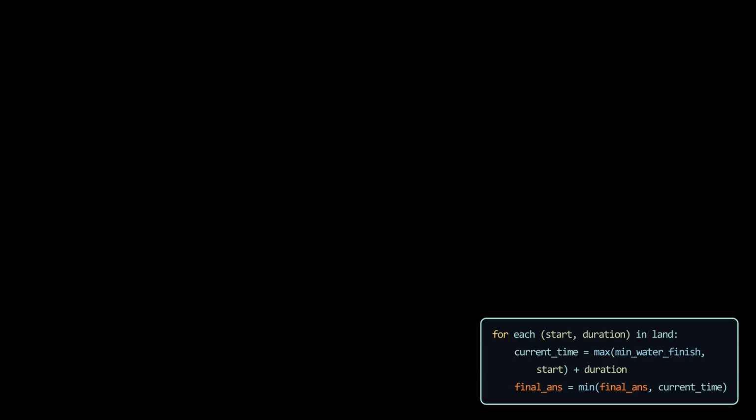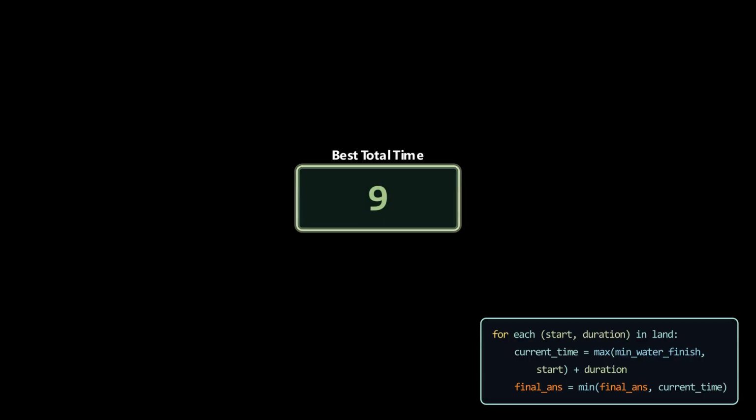With both pathways fully checked, our dashboard holds the definitive winner. Our minimum finish time is 9. By treating the two paths independently, we avoided checking every single combination and solved this problem in linear time.